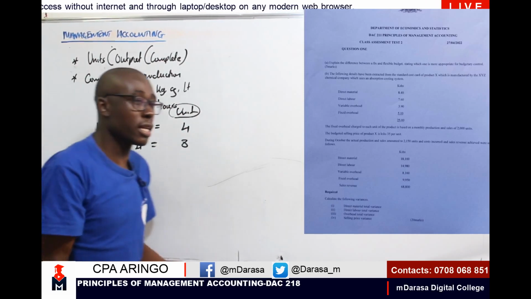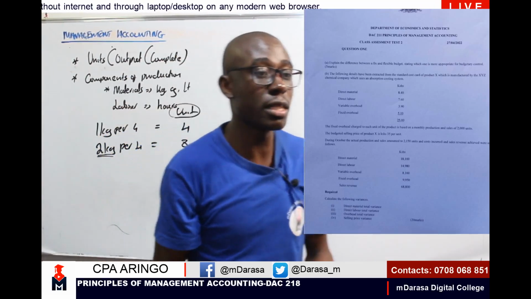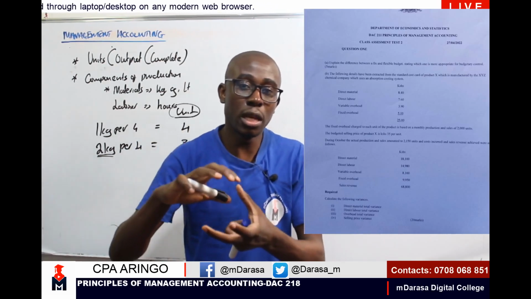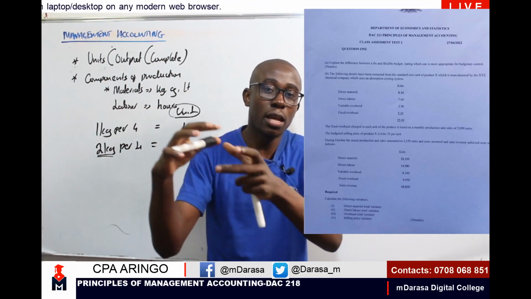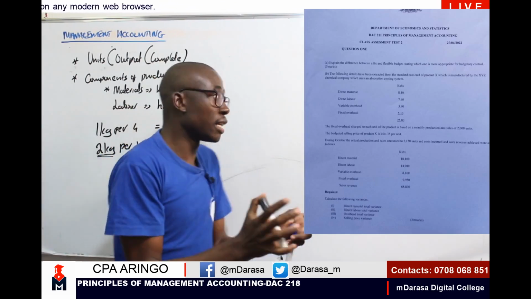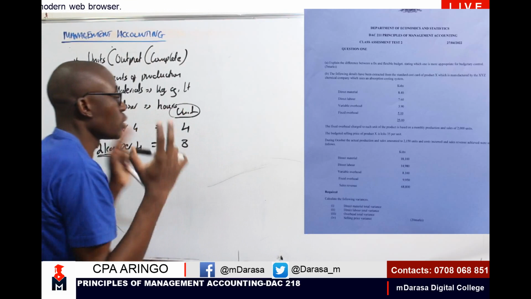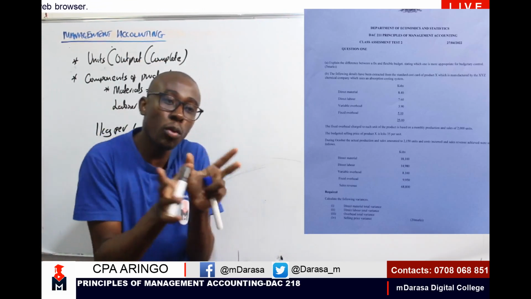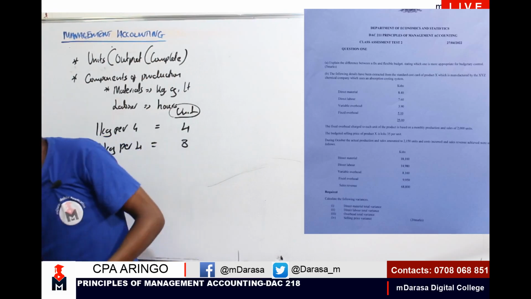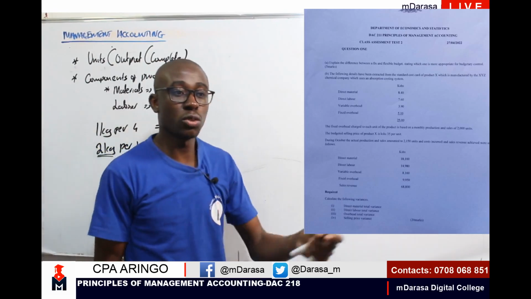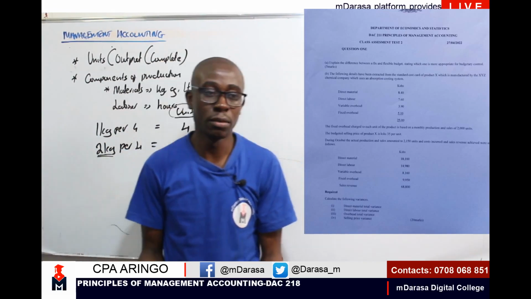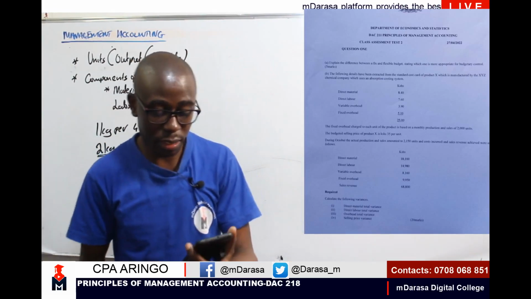So it is very important to know that there is always a distinction between the component of production and the final output. The trickiest part of this question is that we are just given the final output. You aren't given that component of production. So that's the trickiest part. But the examiner here had guided us. He had mentioned that you're using absorption costing. So we'll see how we'll treat that.